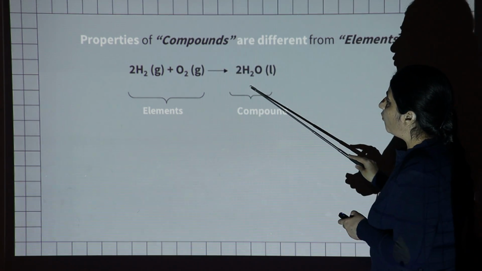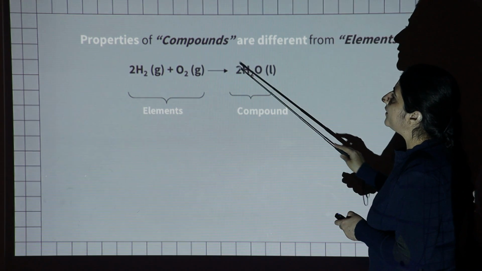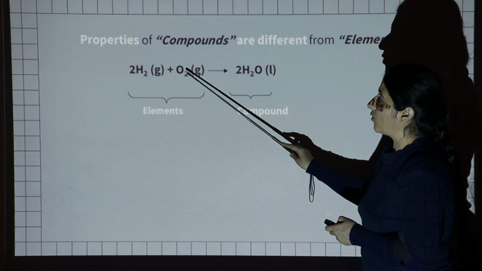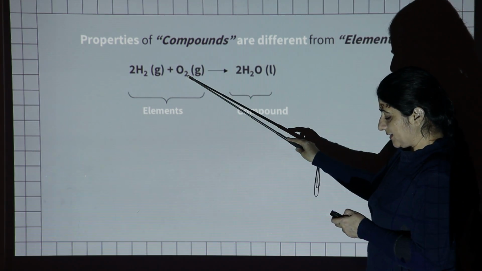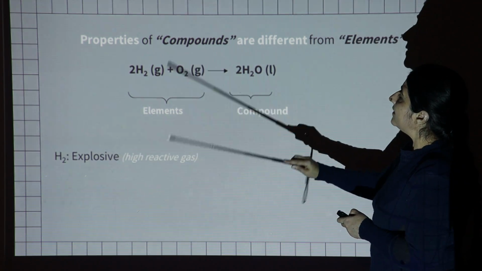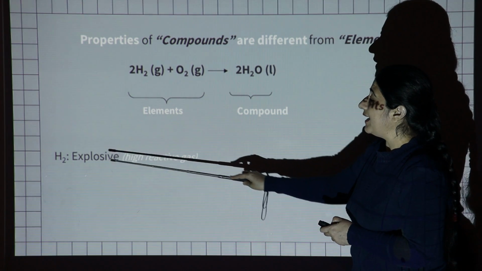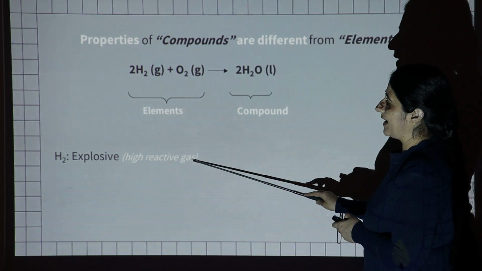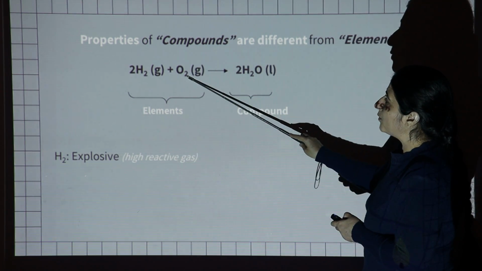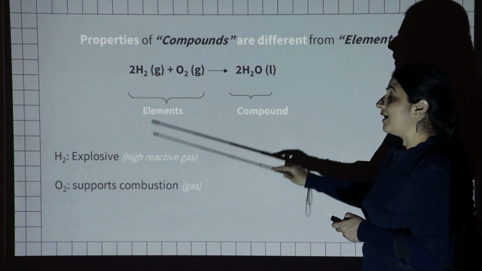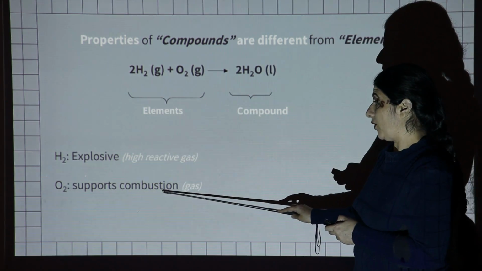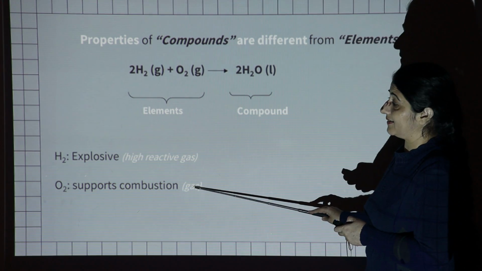The properties of water are totally different from hydrogen and oxygen. How do we explain that? In this case, hydrogen is explosive in nature and it is a highly reactive gas. Oxygen also supports combustion, and it is also a gas.